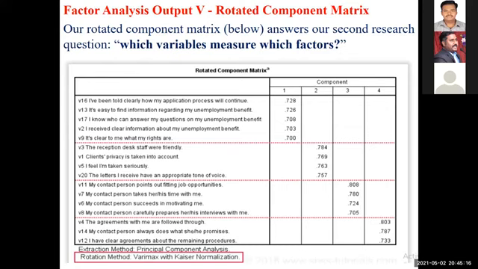Okay, now see, I told you that this is the final output table. Now this is the first factor. Based on this variable statement, I mentioned the factor name as source of information. So factor one, source of information. List out the variables, list out the factor loadings. After that, you can give an interpretation.